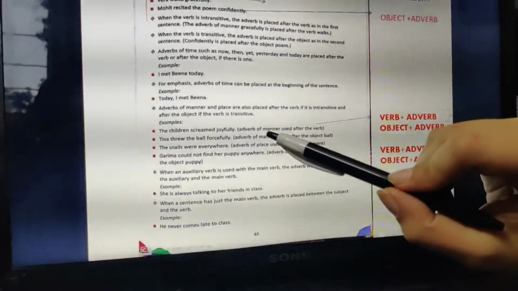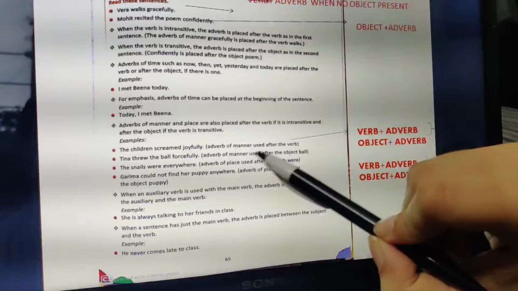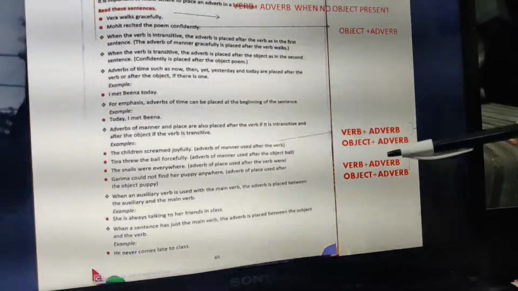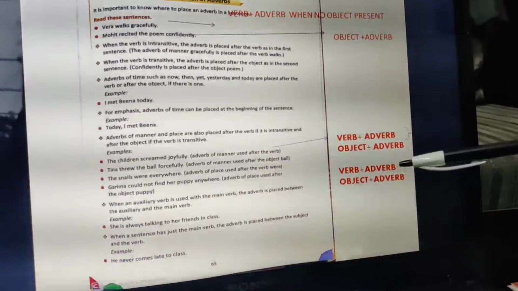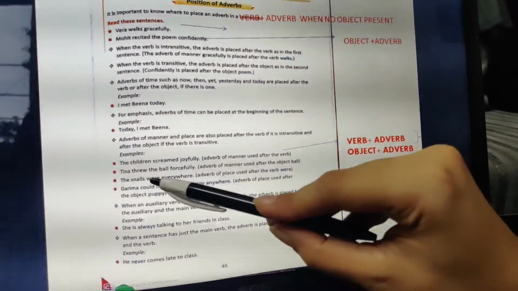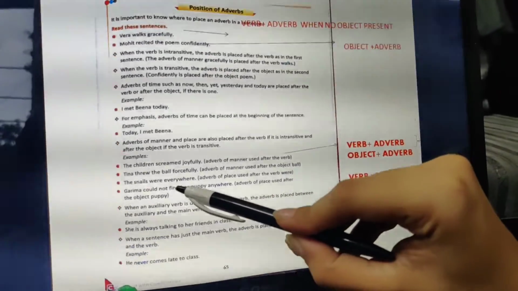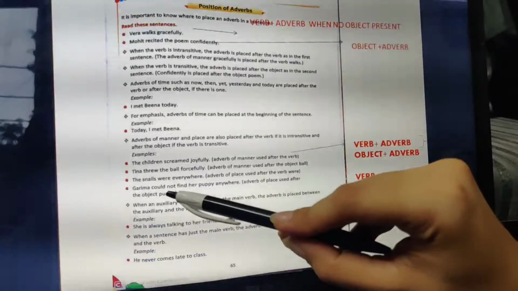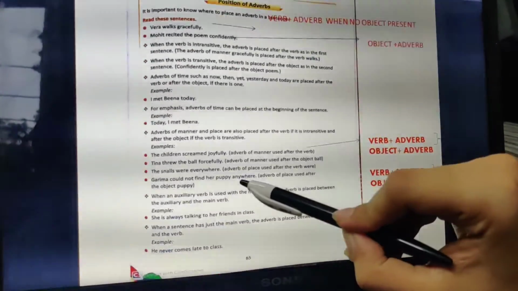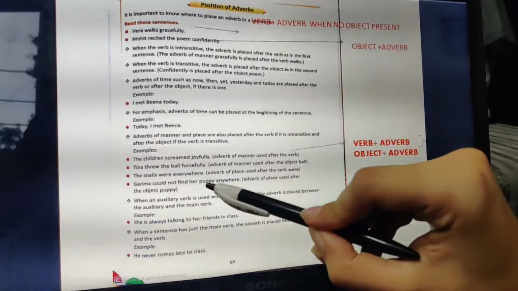The same thing is followed in the adverb of place. Again, if there is no object, I am going to put it after the verb. If there is an object, after the object. Like for example, the snails were everywhere. I don't have an object over here. So after the verb, which is "were", comes everywhere. Then, Garima could not find her puppy anywhere. What is the object? Her puppy. And where is the place? Anywhere. So this is placed after the object.